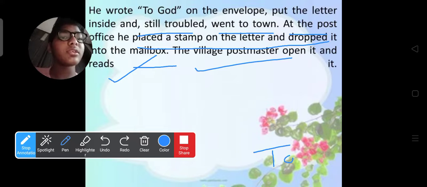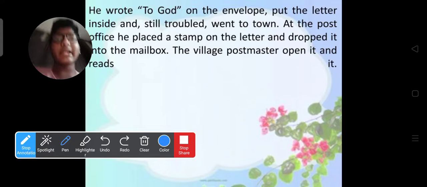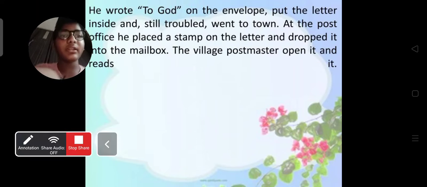We also write, guys, in our letters and exams, yours sincerely or yours obediently, and our name. Like that, he wrote to God on the envelope, put the letter inside, and went to the post office from his house, to the town. At the post office, he placed a stamp and dropped it in the mailbox. All the letters from the mailbox are collected by the postmaster, and the village postmaster opened it and read it. What happened? Let's see now.